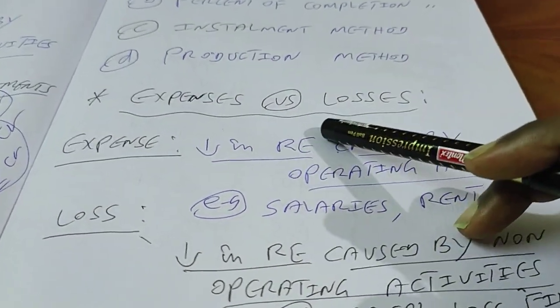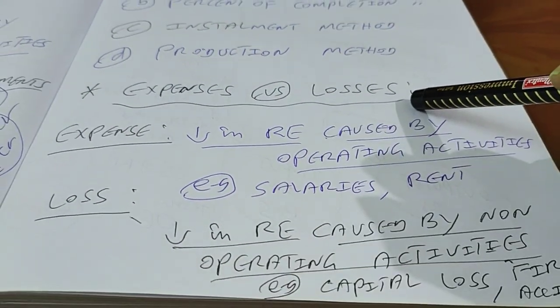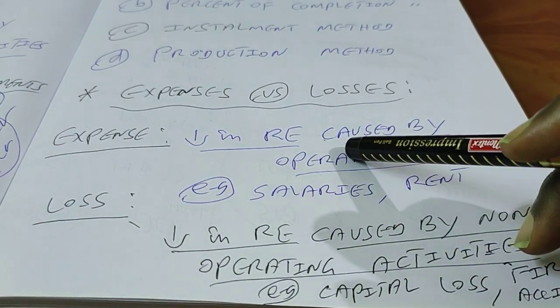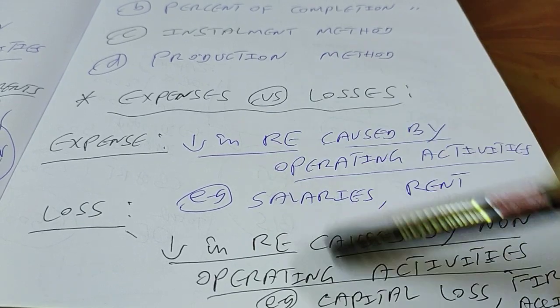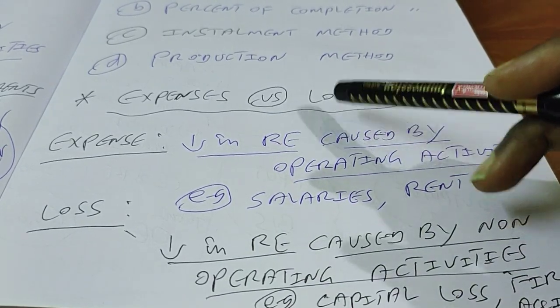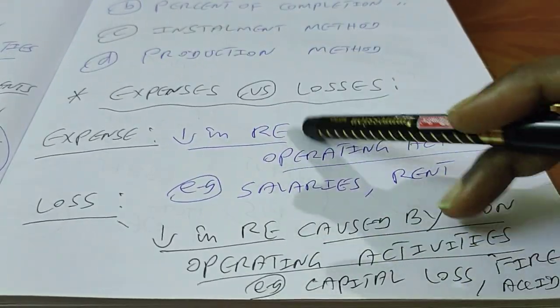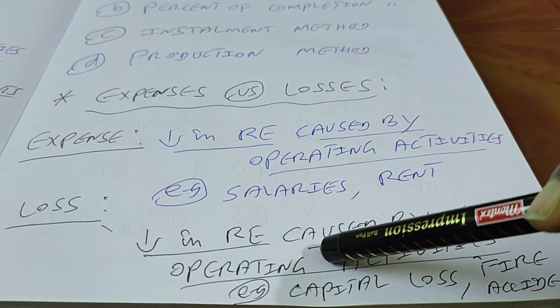What is the difference between expenses and losses? Expense is a decrease in retained earnings. Loss is also a decrease in retained earnings. It is similar for both. That means both expense and loss decrease retained earnings. Then what is the difference?